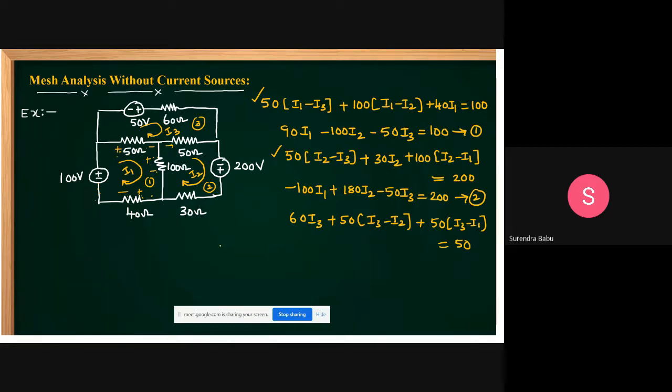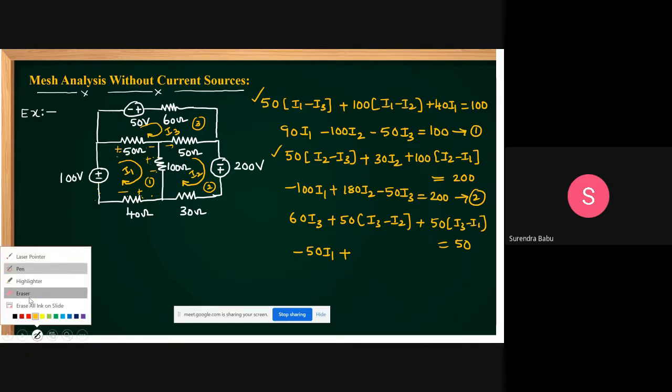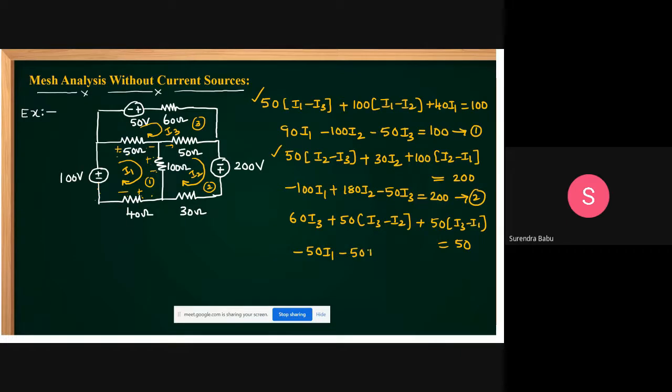Then you simplify this one. How much we can get, students? Minus 50 I1, minus 50 I2. Next, this is 60 I3, this is 50 I3, this is 50 I3. 50 plus 50 is 100, 100 plus 60 is 160 I3. Is it correct? 160 I3 is equal to 50. This is equation 3.